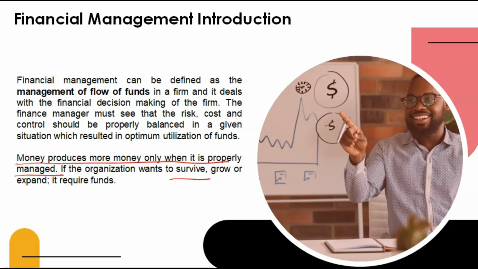Grow, if we want to add some new things, if we want to grow according to the competition in the market, then also money is required. If we want to expand our business, if we want to open more branches, then also money is required. So money is everywhere. You can see it everywhere. And if money, that means if finance is there, financial management will automatically come there and you must know how to manage it. Whether you are doing your own business or you are doing a job under someone, everywhere you will see these things. Financial management, finance has to be managed.